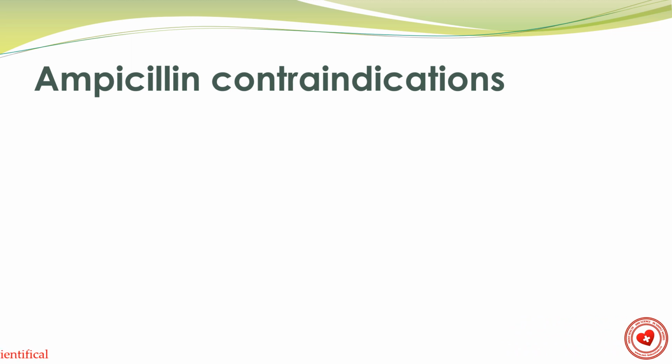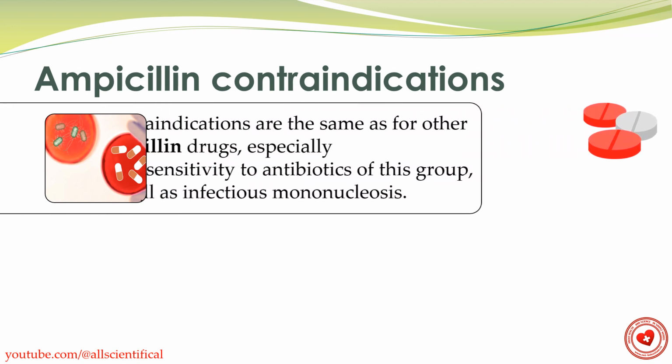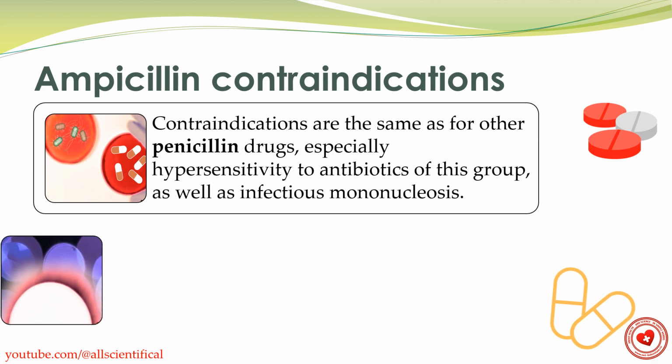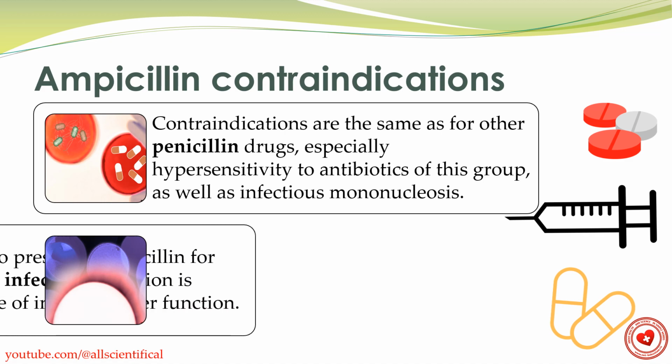Ampicillin contraindications. Contraindications are the same as for other penicillin preparations, especially hypersensitivity to antibiotics of this group, as well as infectious mononucleosis. It is irrational to prescribe ampicillin for staphylococcal infection. Caution is required in violation of liver function.